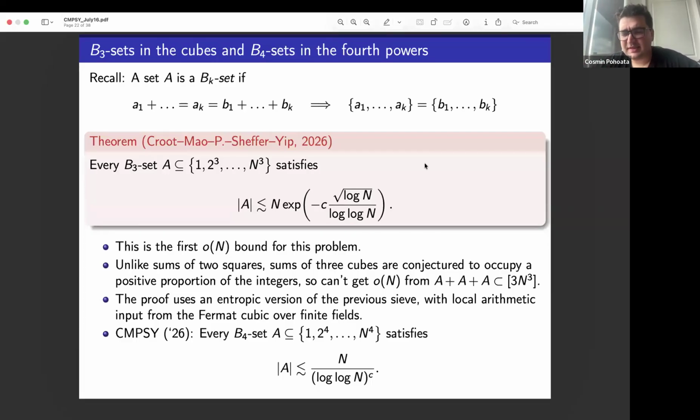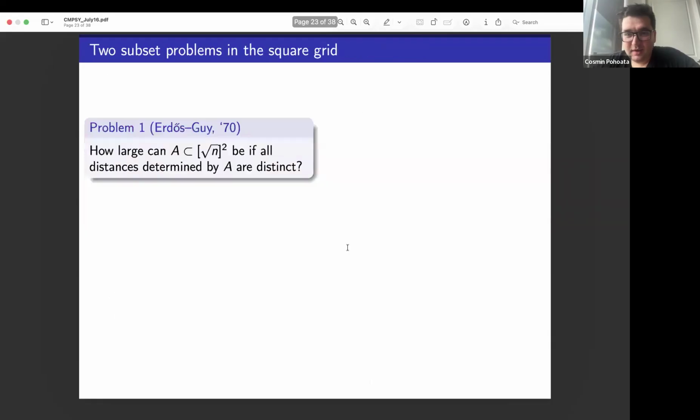There's also a result about B4 sets in the set of fourth powers. Again, no previous little o of n qualitative result was known. We get an effective saving here, but a bit worse. So it's a power of log n. We don't have any such result for fifth powers. And perhaps it's not really a coincidence. For fifth powers, it's already been mentioned, I think, by Hegyvári in the previous talk, some interesting things are happening. For example, it's a classical problem whether maybe the set of n fifth powers is a Sidon set itself. And it's wide open. So this arithmetic saving that we get gets worse and worse and starts getting trivial at k equals 5. Anyway, enough about Sidon sets.